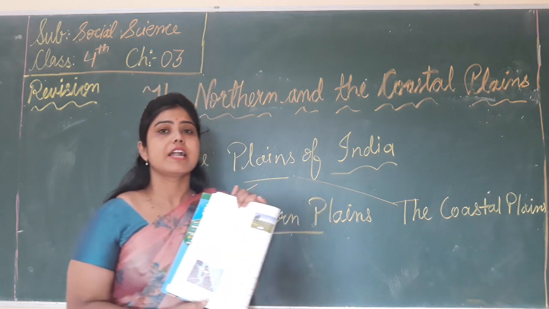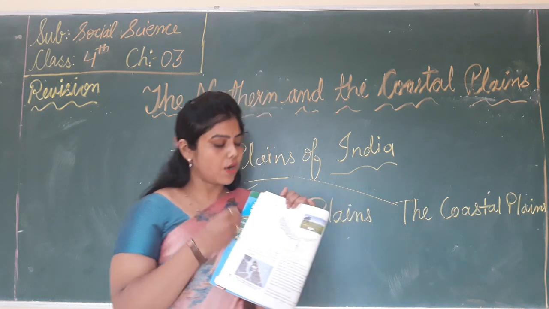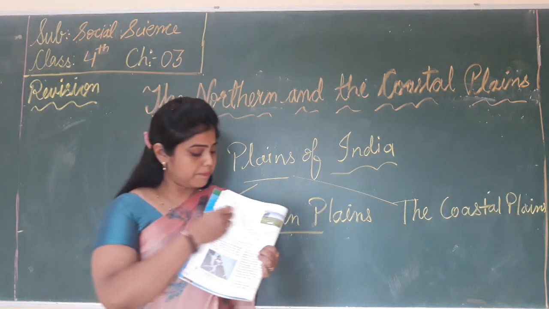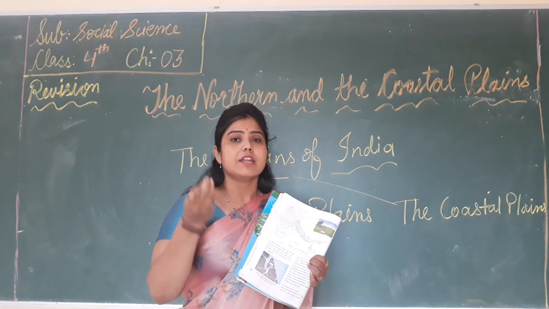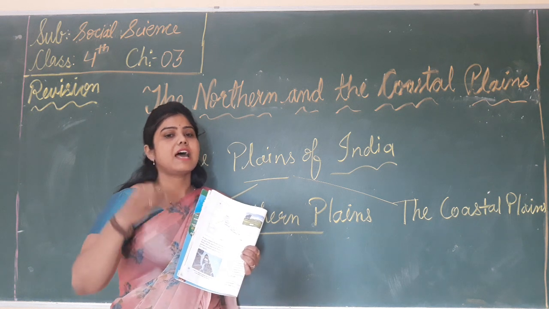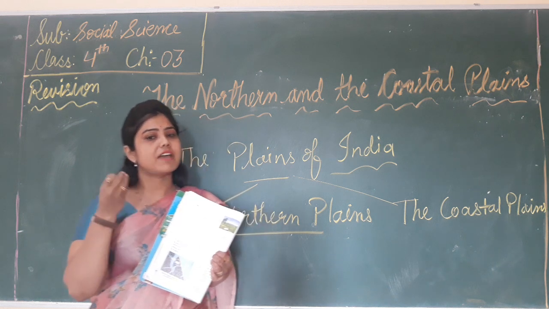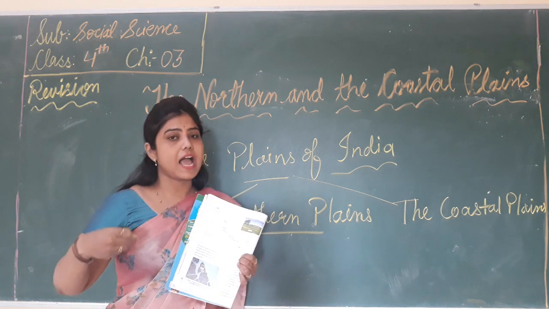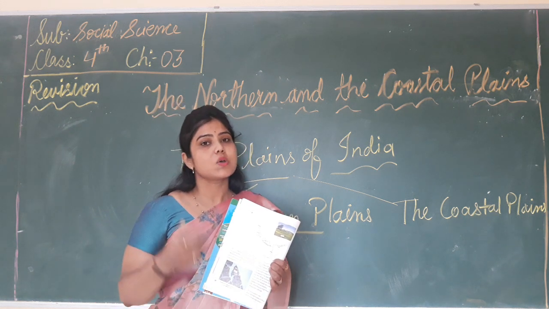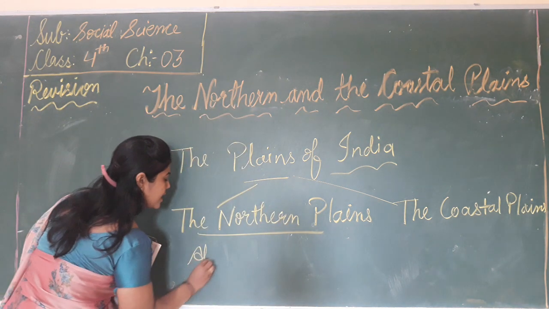The Himalayan rivers, that is the Ganga, the Brahmaputra, the Satluj and their tributaries, also flow through the northern plains. The rivers of the Himalaya bring sediments. In these sediments there are sand, rocks, minerals and silt. So they bring very fertile soil from the Himalaya, and this fertile soil is called the alluvial soil. It is good for growing crops.